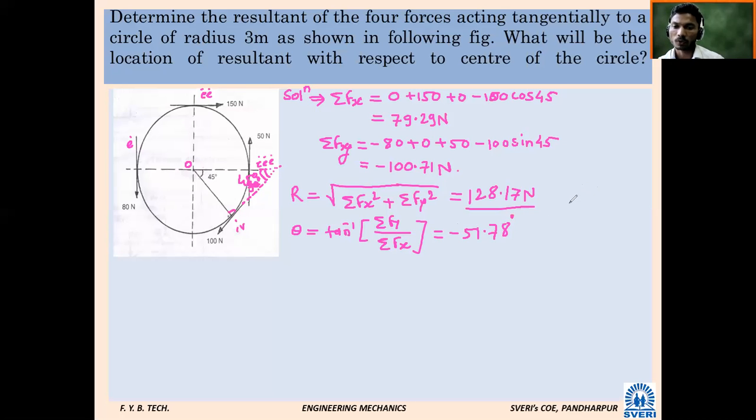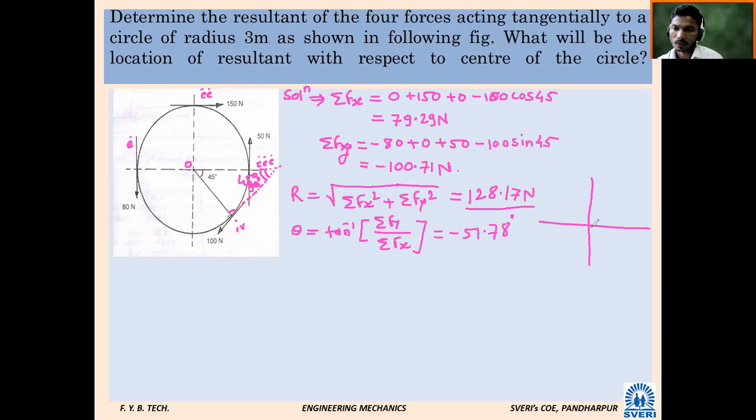If you want to show in which quadrant this will come, is theta positive or negative? Negative, sir, clockwise. So shall I measure clockwise or anti-clockwise?